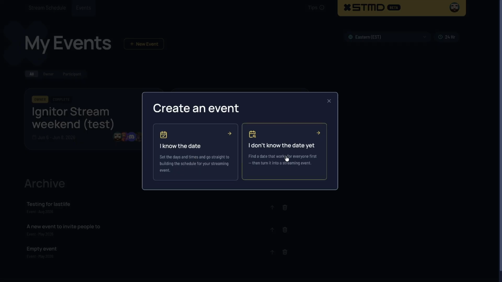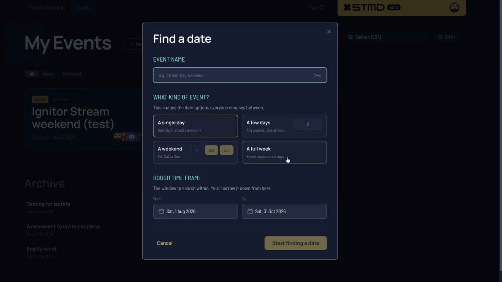Now, when you go to set up a new event, you're going to be asked if you know the date already. If you don't know the date already, you give this finding a date activity a name. You let it know whether you're looking to just find a single day that works for everyone, a couple of sequential days, however many that might be, a weekend, however long that is, or a whole week, 7 consecutive days. And then you give it a start and end time frame of when you want these dates to occur and create your event.